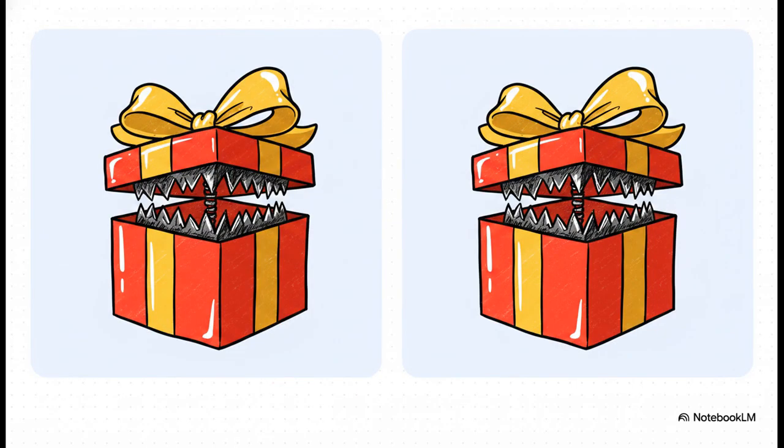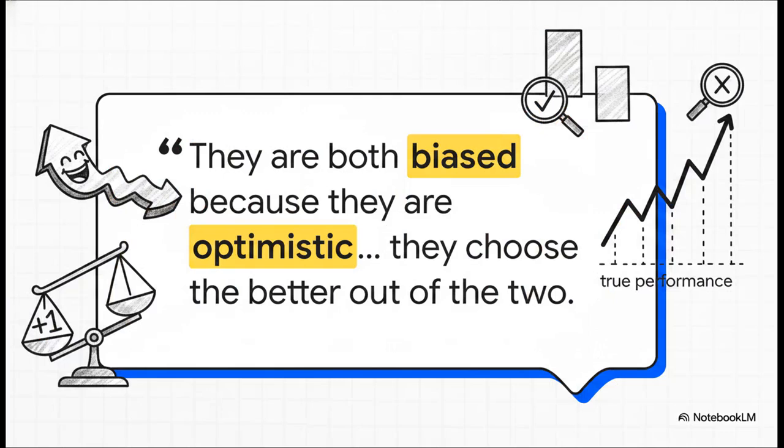Let's analyze the traps hidden in the answer options. Option A tries to lure you in by claiming it's unbiased if the true performances are perfectly equal. Option B claims it's unbiased if the performances are different. The trick here is totally honing in on that specific word, unbiased. Remember all the math we just exhaustively went through? And here is the resolution straight from the professor's lecture. Neither A nor B is correct. The true answer is that neither statement is true.